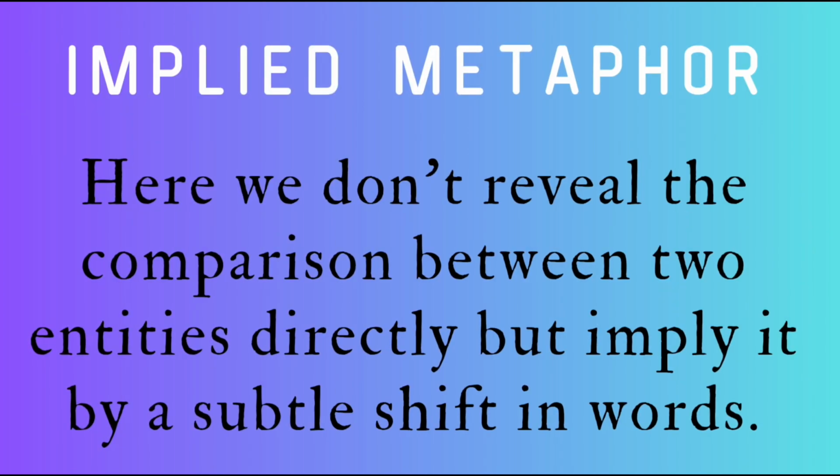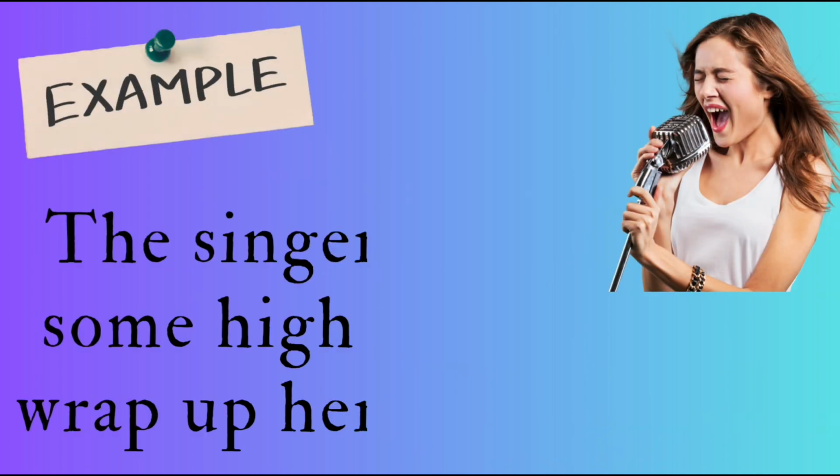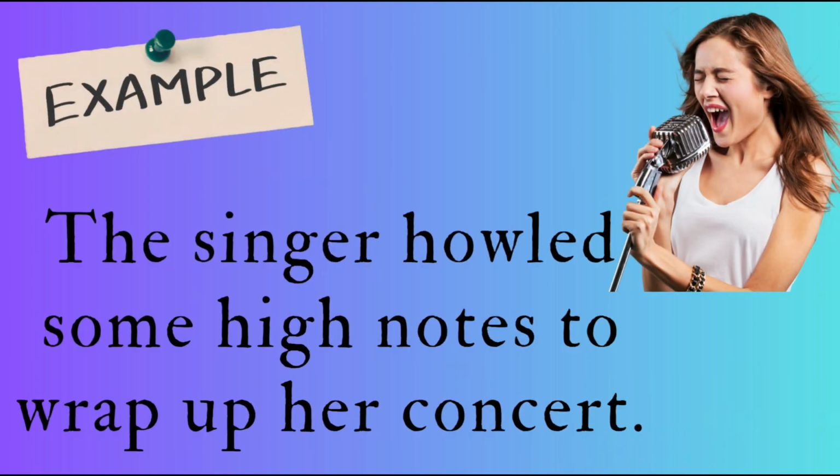Implied metaphor. Here, we don't reveal the comparison between two entities directly, but imply it by a subtle shift in words. Example, the singer howled some high notes to wrap up the concert. Here, the implied metaphor compares the woman to a wolf.